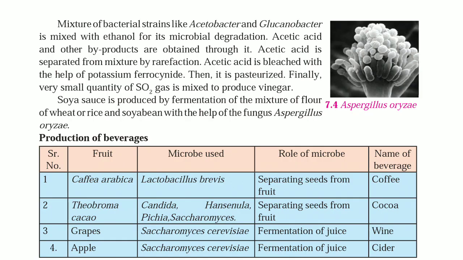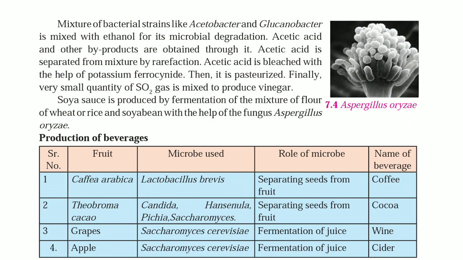Mixture of bacterial strains like Acetobacter and Gluconobacter is mixed with ethanol for its microbial degradation. Acetic acid and other byproducts are obtained through it.